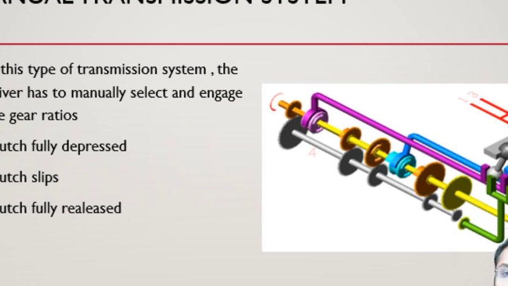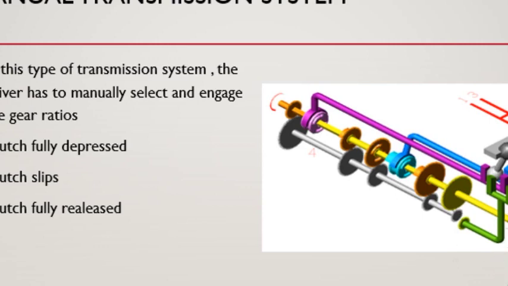Now, what is the operation for that? First, the driver fully presses the clutch, then selects the required gear combination, then provides the required acceleration by slipping the clutch, and ultimately the clutch is fully released to engage our driving and driven system. I hope you got this idea about the manual transmission system.